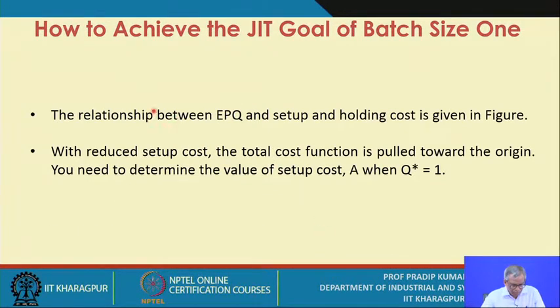So the relationship between EPQ and the setup and holding cost is given in the figure. I will show you the figure. How do you establish the relationship?